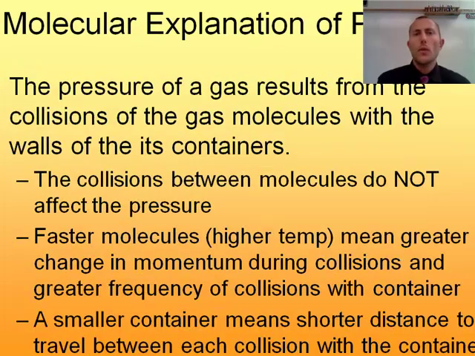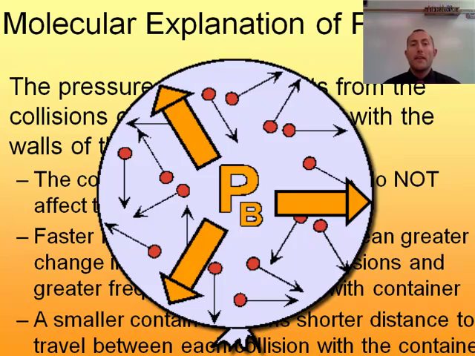We can also use the kinetic theory to explain pressure and why pressure occurs. So we have all these little gas molecules inside of a container moving around, and as they're moving around, they're going to eventually come in contact with the interior surface of the container, and they're going to hit it, they're going to exert a force on it. That force basically pushes the surface out, and as this happens over and over and over again, we have a continuous force pushing out. That's where pressure comes from.